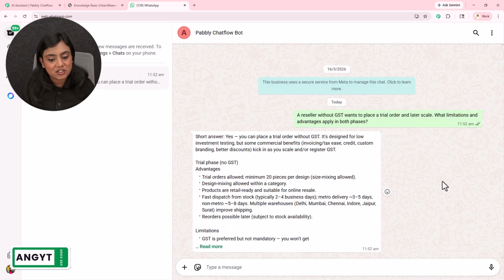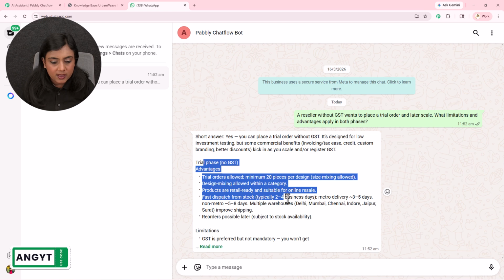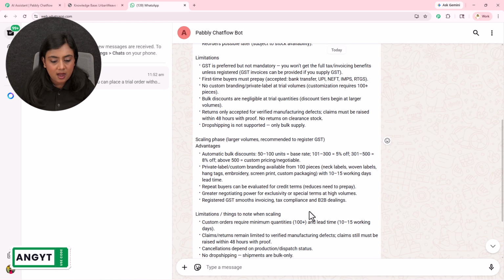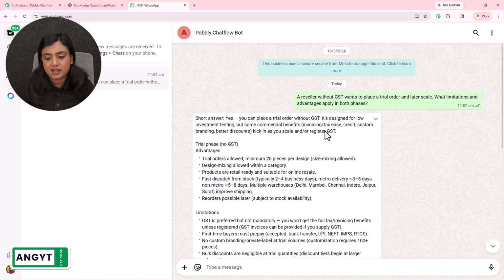And this is the message that I have received. Short answer, yes, you can place a trial order without GST. It's designed for low investment testing. Commercial benefits kick in at scale or registered GST. Over here, you can see the advantages and limitations are mentioned for this question that I have asked.